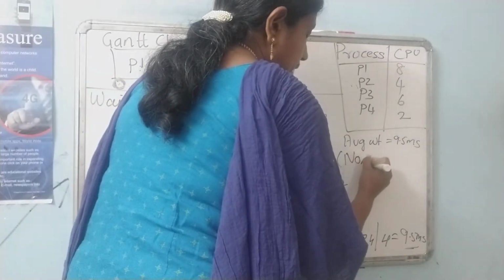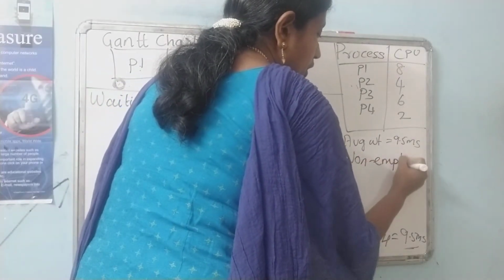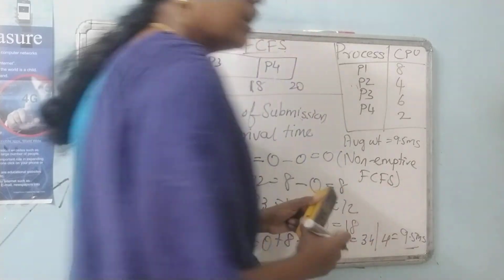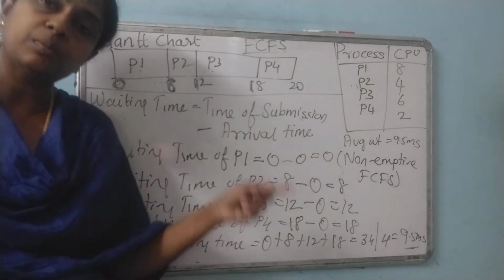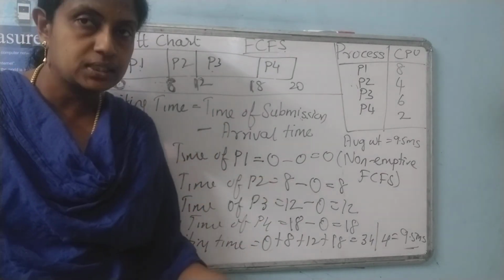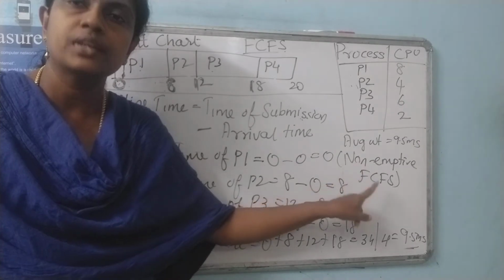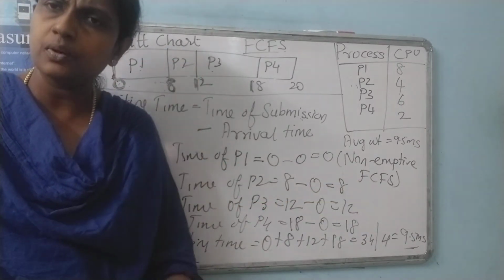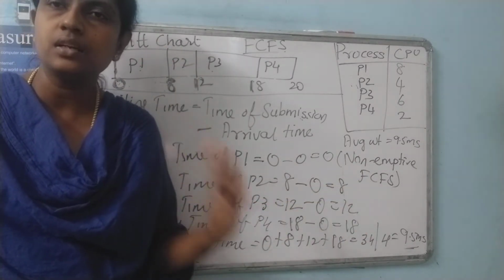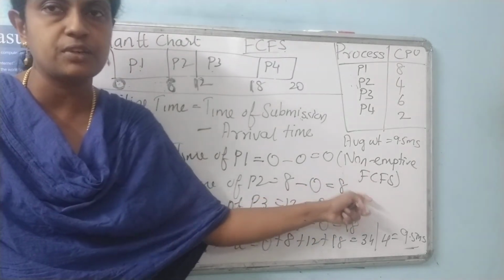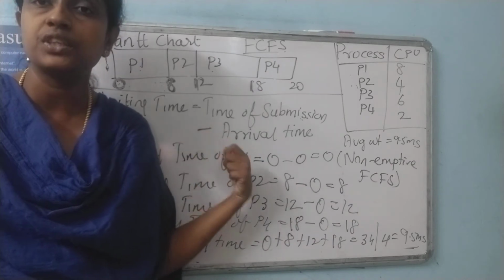This method is used for non-preemptive FCFS, because we also have to calculate for preemptive FCFS, which means in between, another process can start. But this is called non-preemptive FCFS. That means whatever process is given, I just do the task and go off. So this is an example of non-preemptive FCFS. We just finished the waiting time.